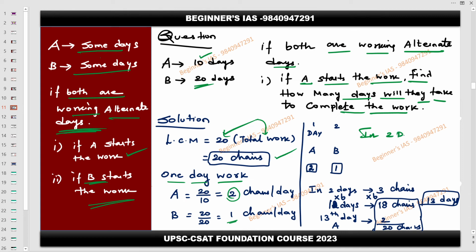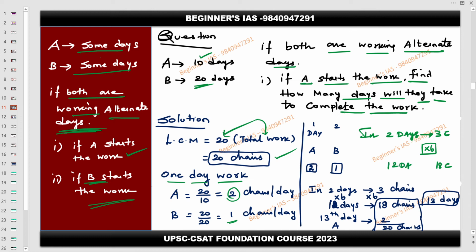In 2 days, how many chars totally done? 3. 3 chars done. In a similar way, 20, we go with a nearby number with respect to this one. What is the nearby number with respect to the 3 table? 18. To get the 18, what we have to do? We have to multiply by 6. So therefore 18 chars. Then we have to multiply here.